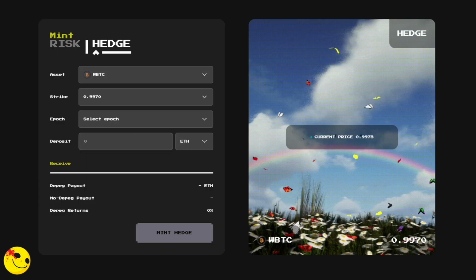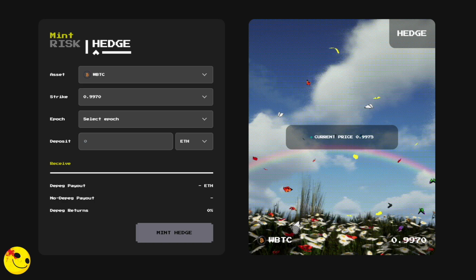This was in Epoch 3, and again we can see some interesting metrics here as well. We can see that there was around 5 ETH on the hedge side and 18 ETH on the risk side, and of course that resulted in the hedgers claiming some more rewards. Again, a lot of these fees are going to vote-locked Y2K holders, so if you want to participate in that, again you can claim some of these fees that the protocol earns from these depegging events.